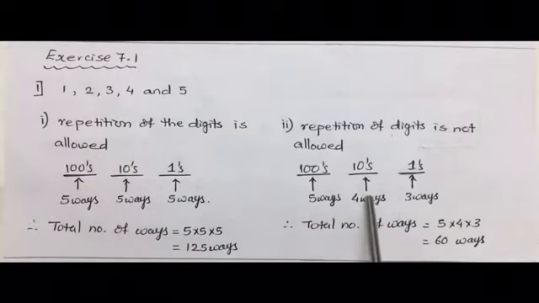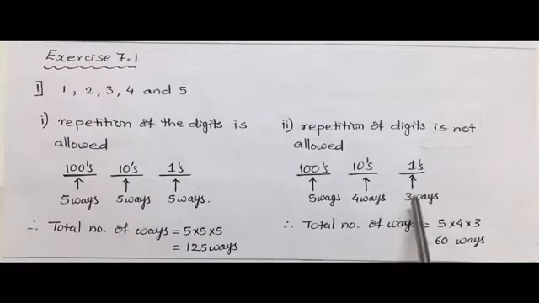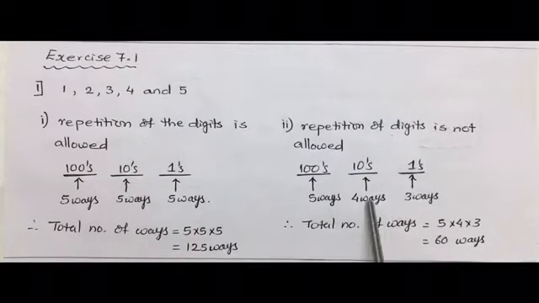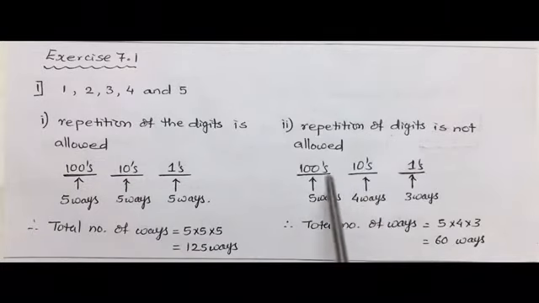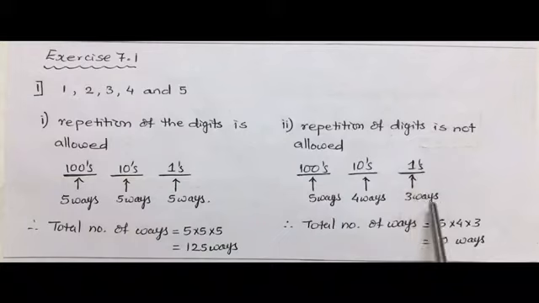So for tens place it will be done in 4 ways. Now for keeping the digit in ones place, we have to reduce 2 digits which have already been kept in hundreds place and tens place. Those 2 digits we don't have to take in ones place.